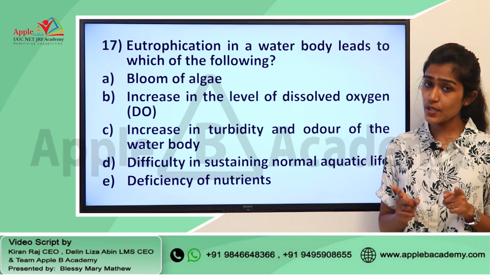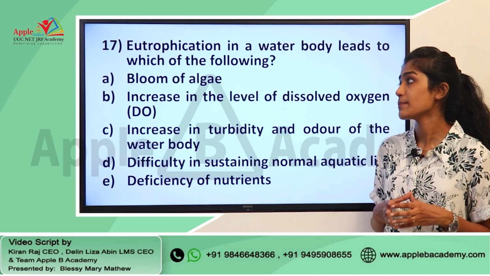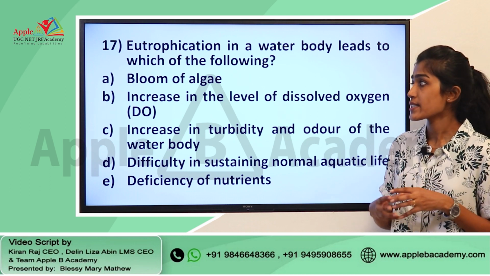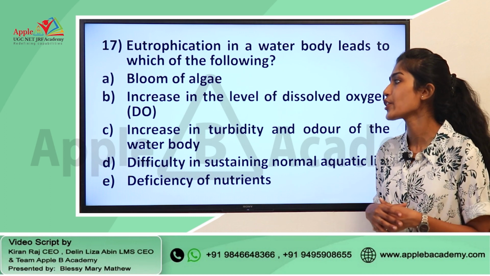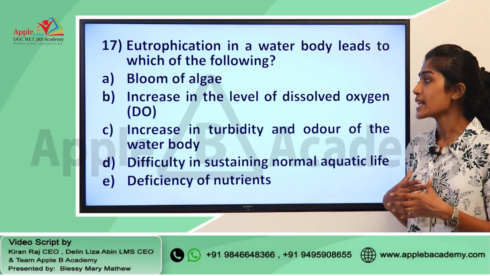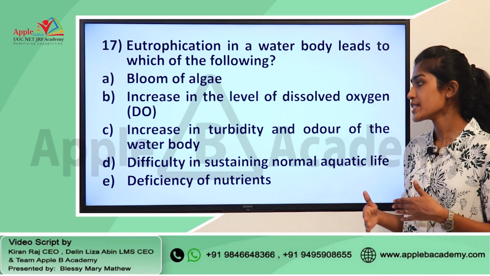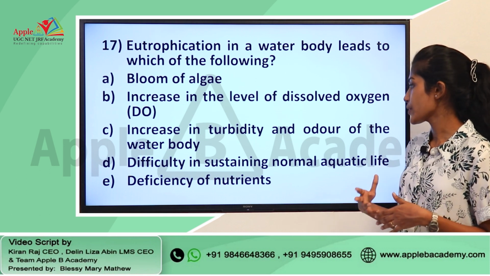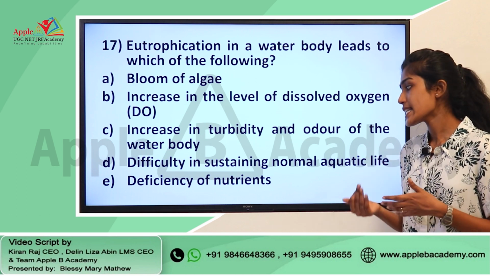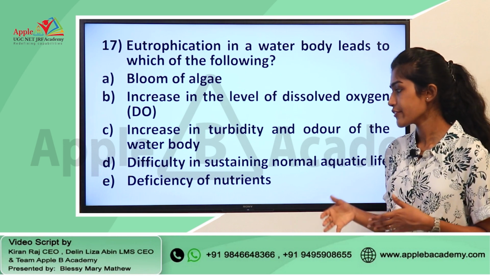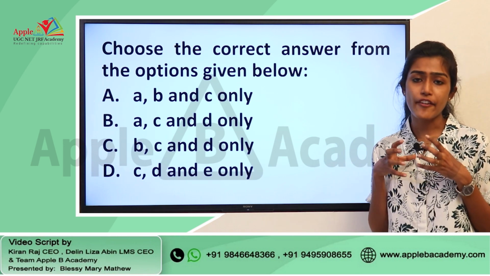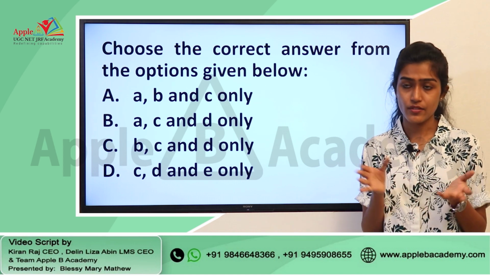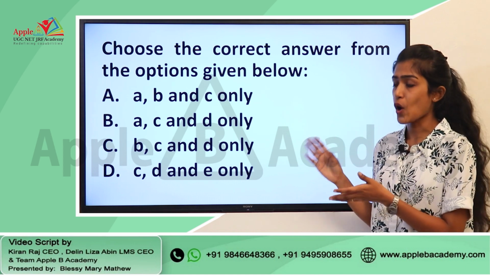Next question from people, development and environment. The question is: eutrophication in a water body leads to which of the following, and you have the options: bloom of algae, increase in the level of dissolved oxygen, increase in turbidity and odour of the water body, difficulty in sustaining normal aquatic life, and finally deficiency of nutrients. From these given options you have to find out 3 right answers. We have given various combinations.